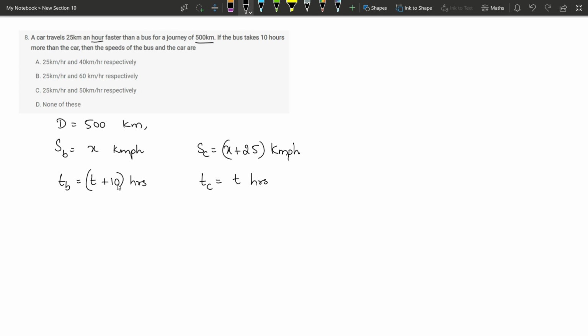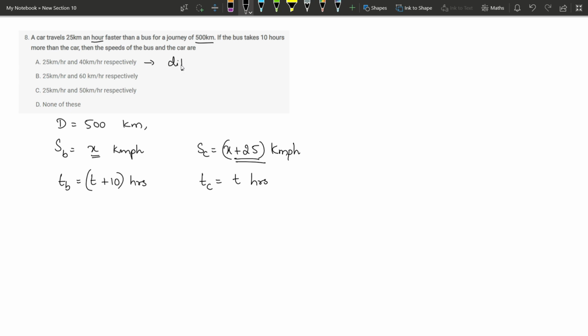As I told you, first let us look at the options. Speed of the bus and car is what we are supposed to find. Speed of the bus is x and speed of the car is x plus 25. Means the difference between these two values is going to be 25. Now let us see the options.